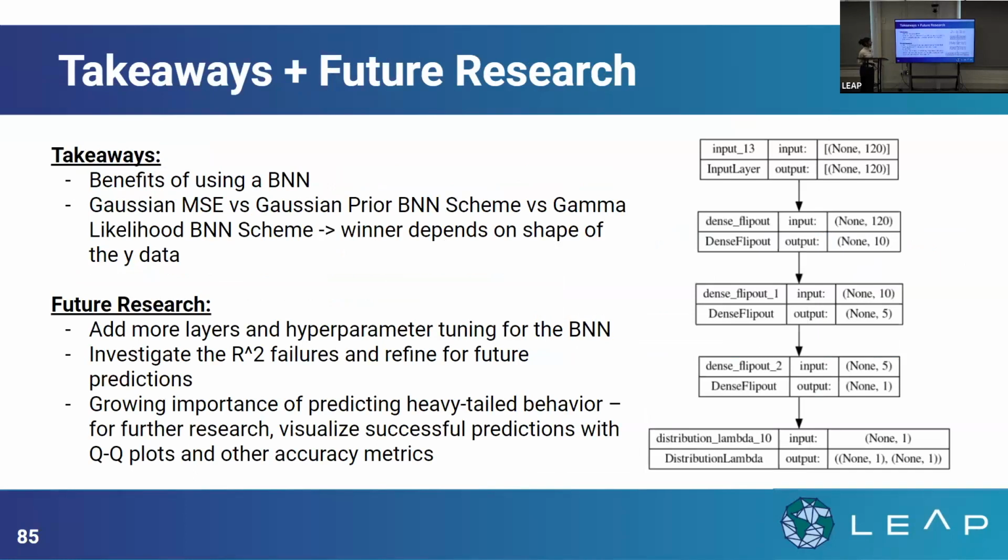Okay, and then some takeaways and future research opportunities. We can definitely see the benefits of using a BNN because in the histograms, the shape of the distribution is much more effectively conveyed after training with the BNN architecture. We can also see that the most effective prior distribution is very dependent on the shape of the Y data.